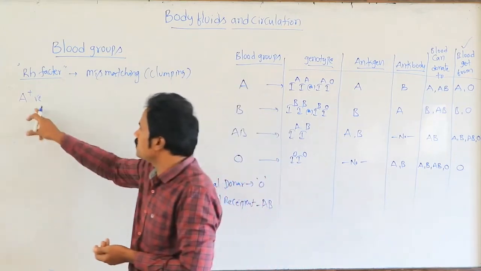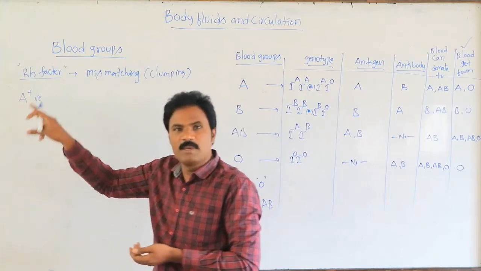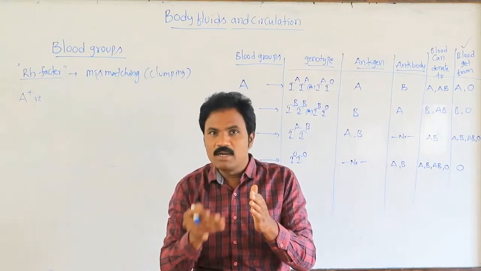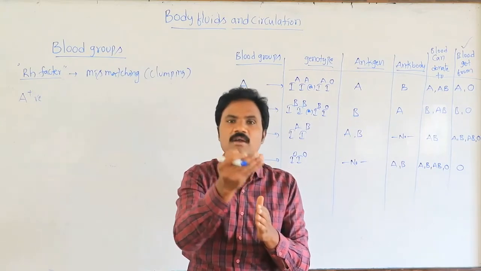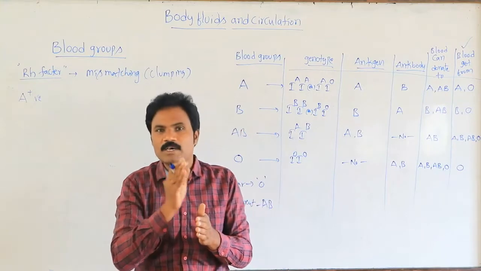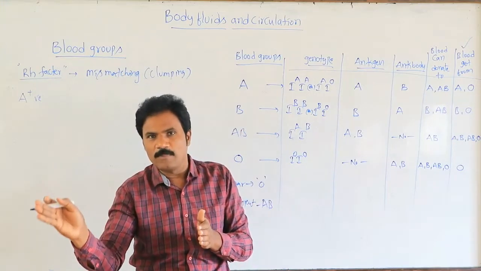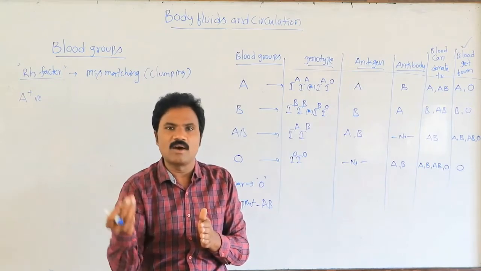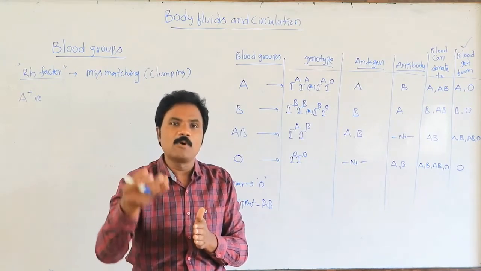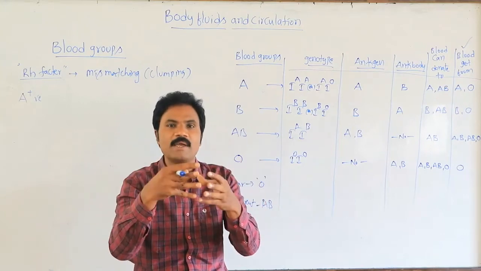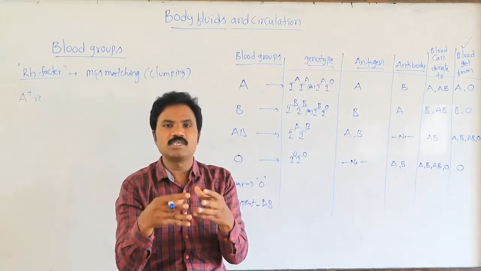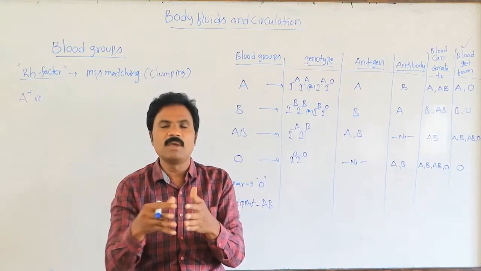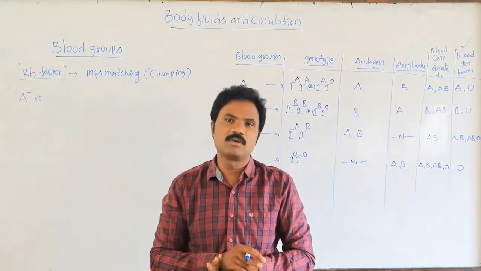So for a positive blood group person, whether A positive, B positive, AB positive or O positive, before receiving or donating blood, this is necessary. Suppose unfortunately the first time a negative person receives it, minor effects happen and it is not harmful. The second time, the appropriate antibodies cause clumping and coagulation, the blood will clot and be unable to flow throughout the body. It may cause harmful effects.